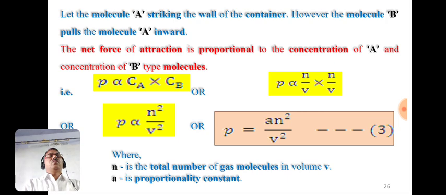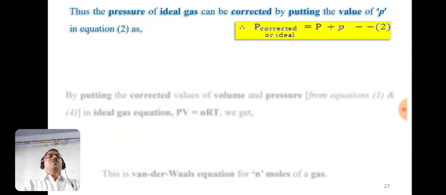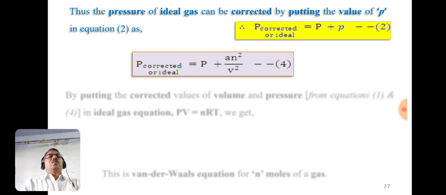So we have these two corrected terms: volume corrected as V minus nb, and pressure correction p equal to a n square by V square. We have to put these values in the equation. For P corrected, we put the value of p from equation 2. So we have P corrected equal to P plus a n square by V square.